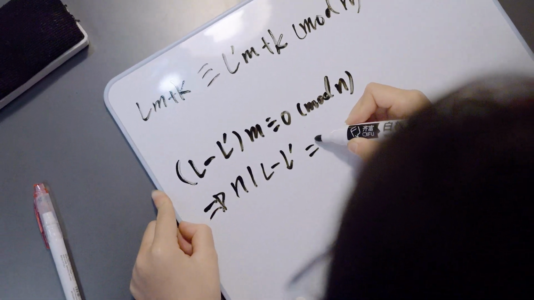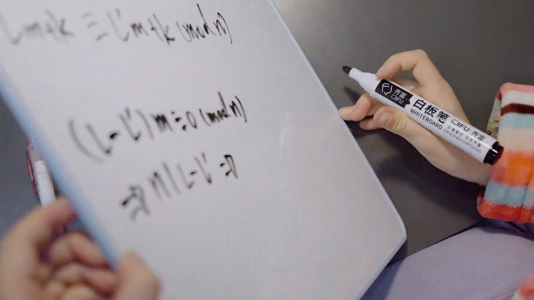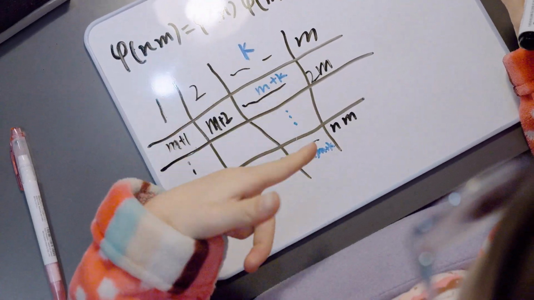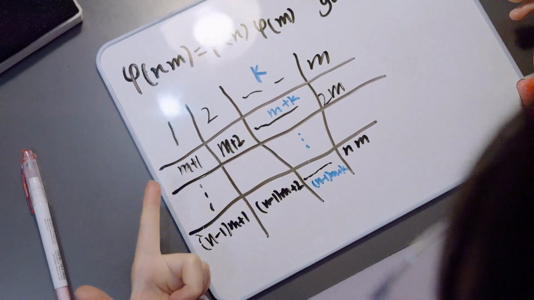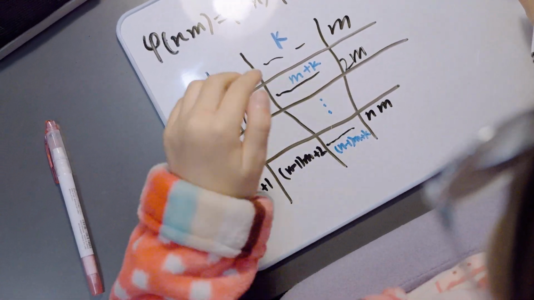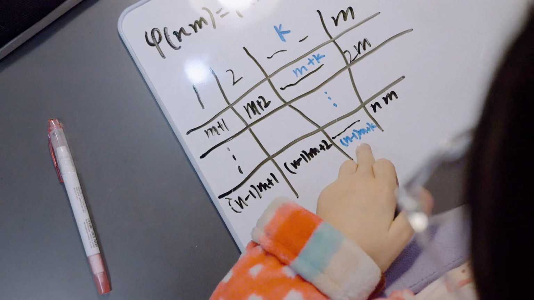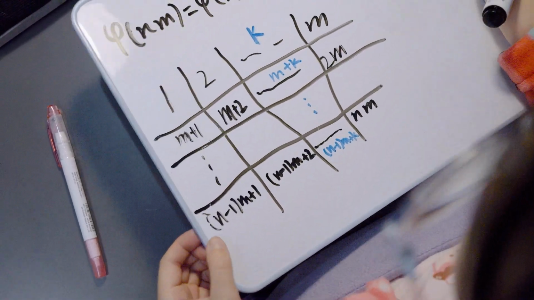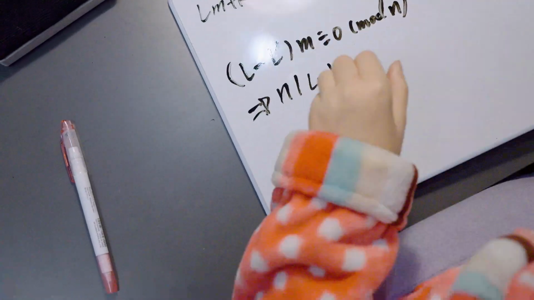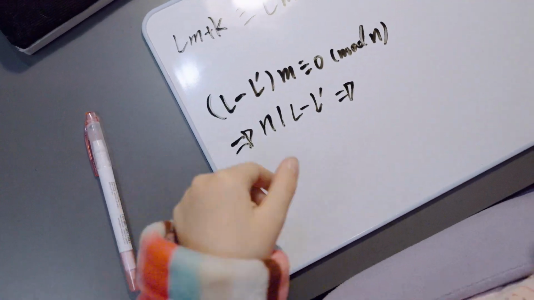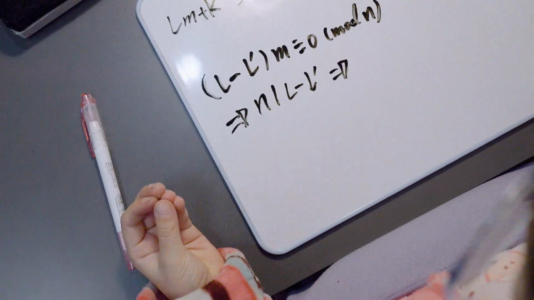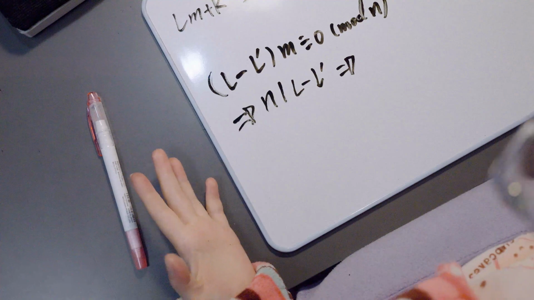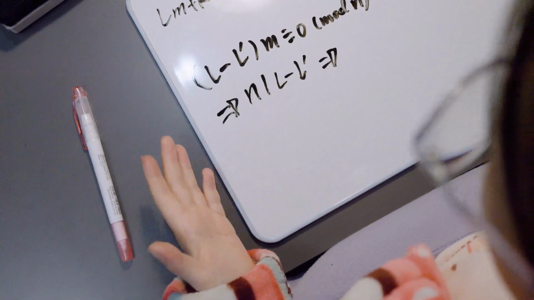So that tells us, because you see on the picture, l and l dash are from 0 to n minus 1, right? And so they are not allowed to be big enough. The difference needs to be a multiple of n, and they can't be any multiple of n except the 0 multiple of n.